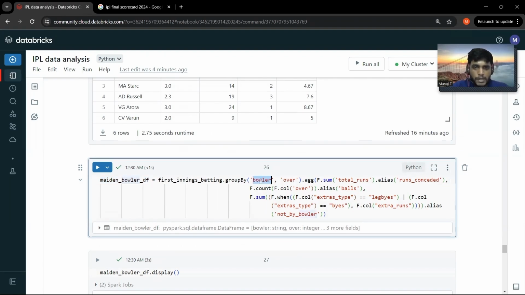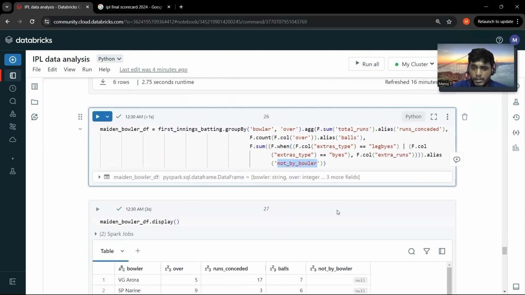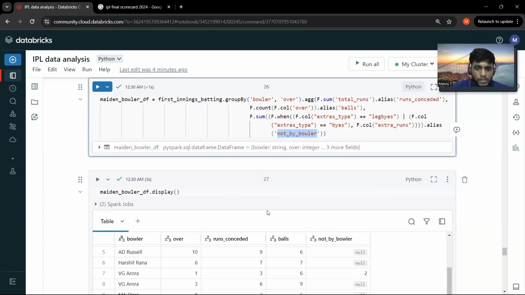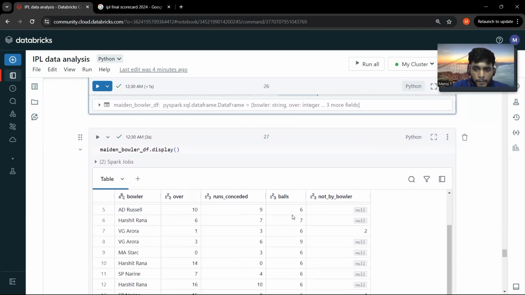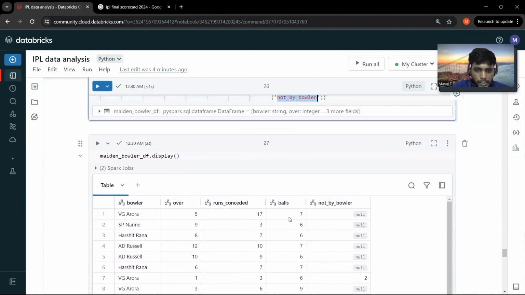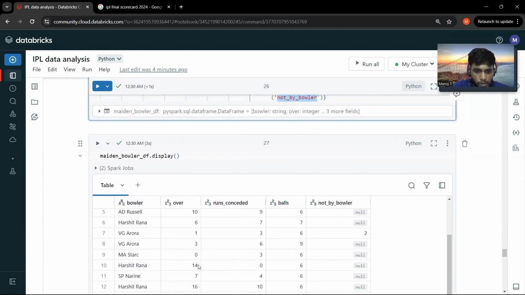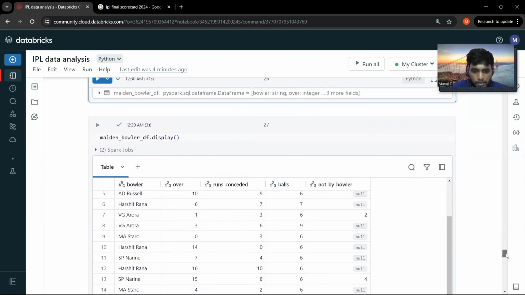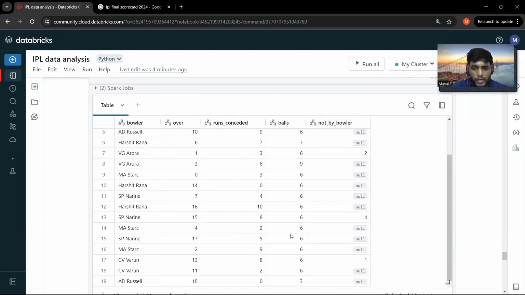Here I'm grouping it based on bowler and his overs. I have taken the total number of runs conceded and the total number of runs not conceded by the bowler, right? So you can see it over here. Let's go for the 14th over. Harshit has bowled this over. He has bowled 6 balls and he has not conceded any runs, and there are no leg byes or anything like that. But there is one catch over here.